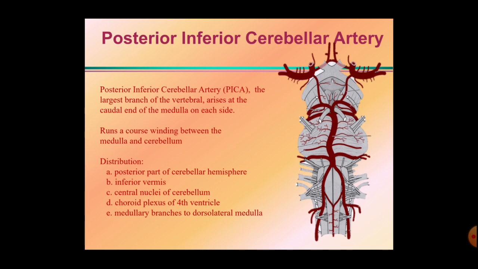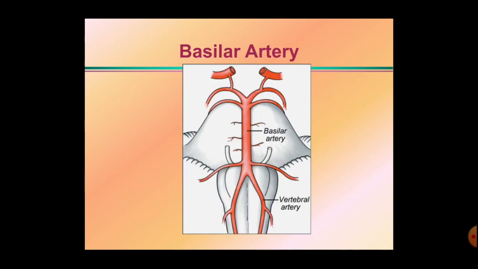So we have seen the branches arising from the vertebral artery. Now we will discuss the next, the basilar artery. The basilar artery is formed by the union of the two vertebral arteries at the pontomedullary junction. Then it runs in the pontine median sulcus, called the basilar sulcus, at the ventral aspect of the pons.